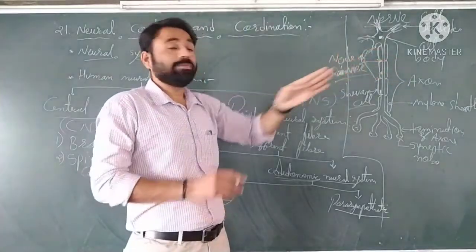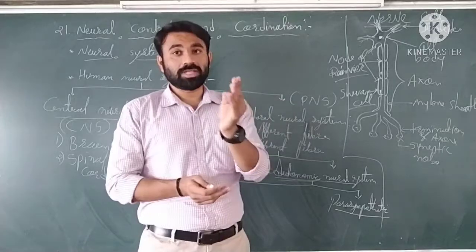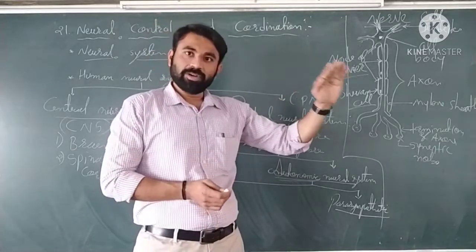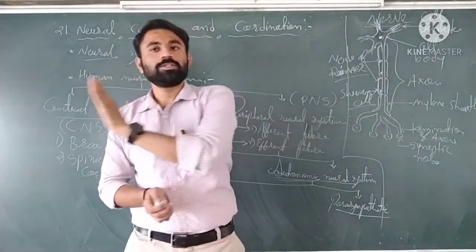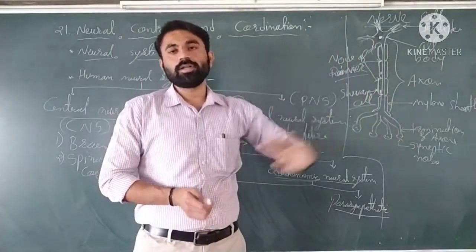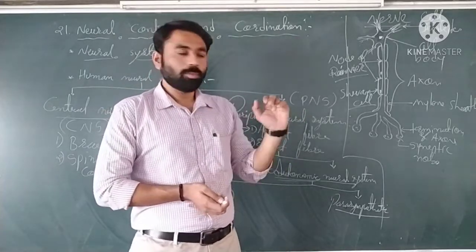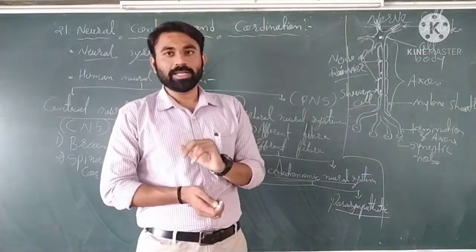According to the axon, there are two types of neuron: one is myelinated neuron, the second is non-myelinated. If the myelin sheath is present, then it is a myelinated neuron. If the myelin sheath is absent, then it is known as a non-myelinated neuron.